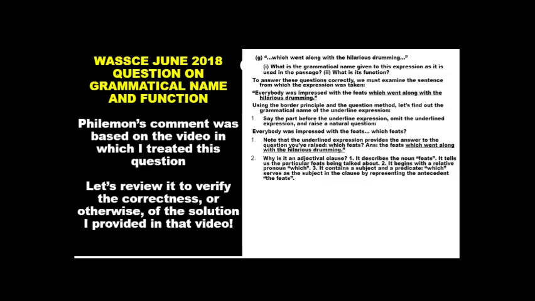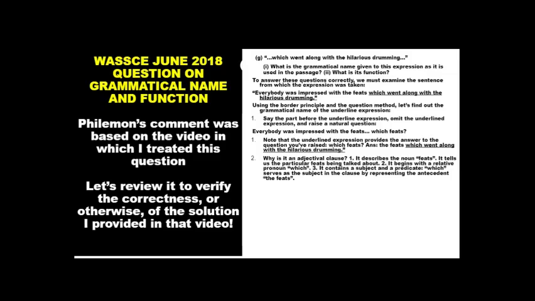And what does a pronoun do in a sentence? It replaces a noun. So if you remember your definition of the pronoun, a pronoun is a word used in place of a noun in a sentence. But then there are different types of pronouns. You have the personal pronoun, you have the interrogative pronoun, you have the relative pronoun, and so on and so forth.